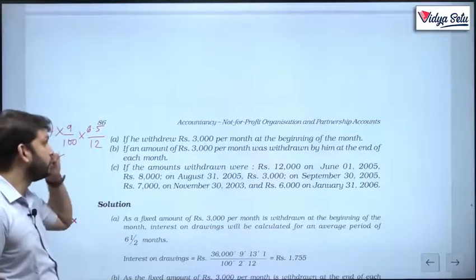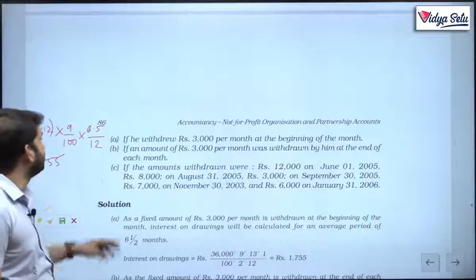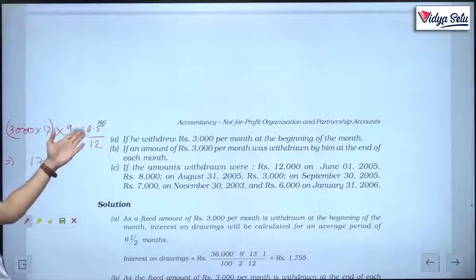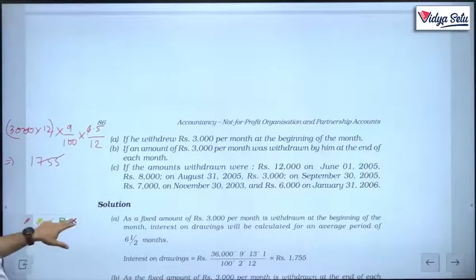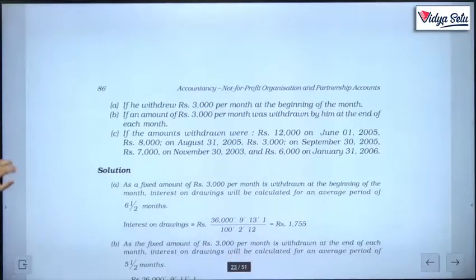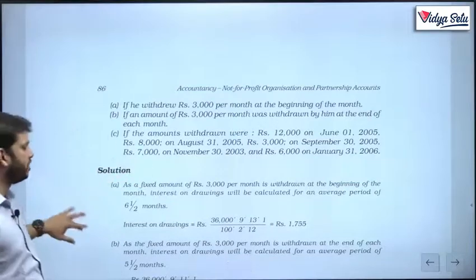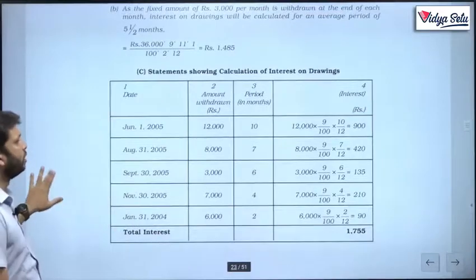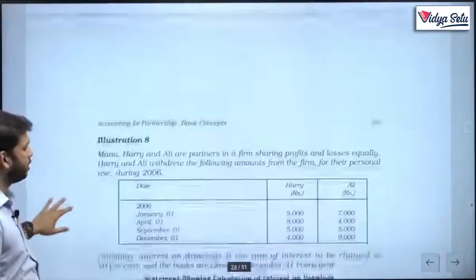If an amount of 3,000 per month was withdrawn by him at the end of every month, then the earlier one was 6.5, and for the end of every month it is 5.5. So we'll just do this: 3,000, so 36,000 multiplied by 9 upon 100 multiplied by 5.5 upon 12. Or if different amounts are withdrawn on different dates, then we don't have any option. We have to calculate the entire interest.